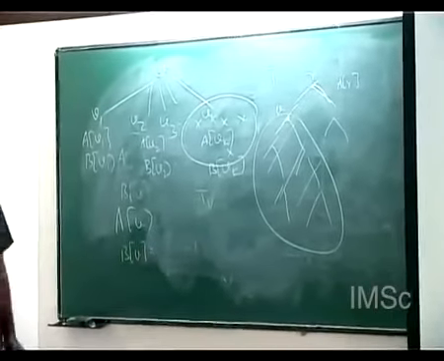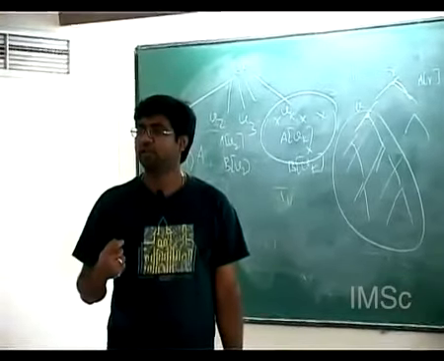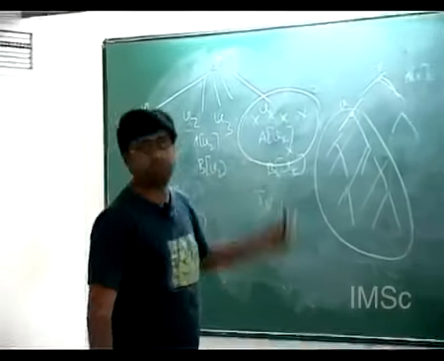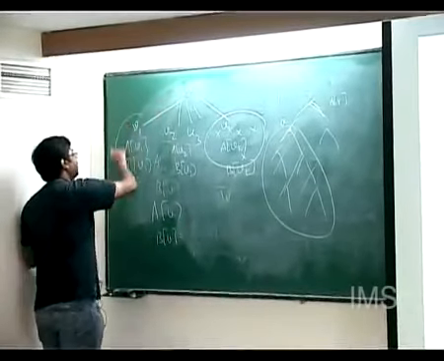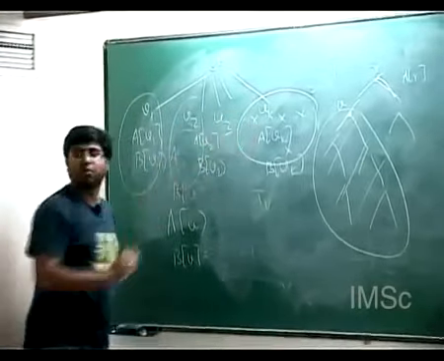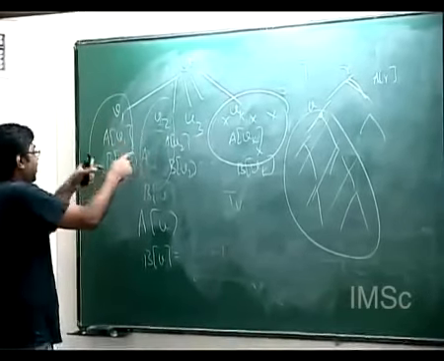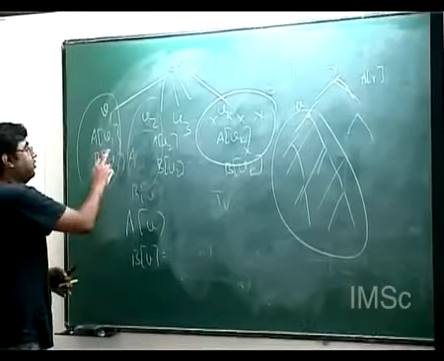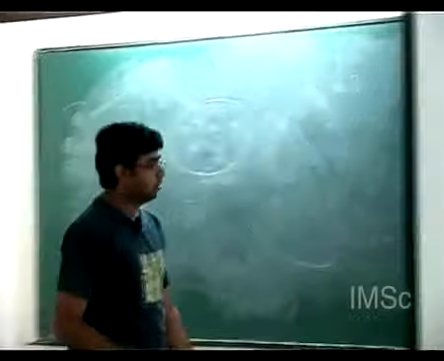What is B of V? Let's first see what is B of V. It's a maximum weight independent set which does not contain the vertex V, right? So if it does not contain this vertex V, then you can find the maximum weight independent set here in each of these small subtrees and add them up, because a maximum weight independent set here does not interfere with the maximum weight independent set here, because there are no edges between the two subtrees of a tree, right? So that gives us a small formula for B of V: summation i equal to 1 to k A of Vi, right? That's a very simple formula.